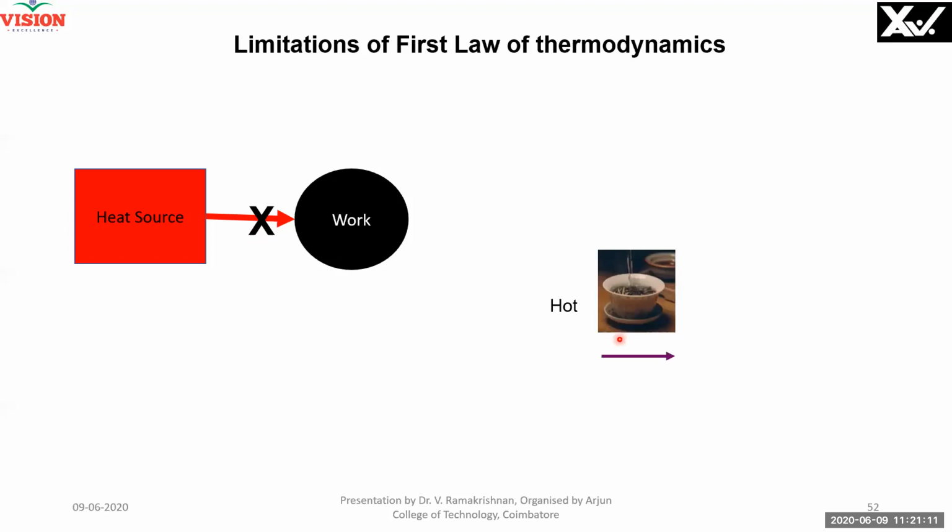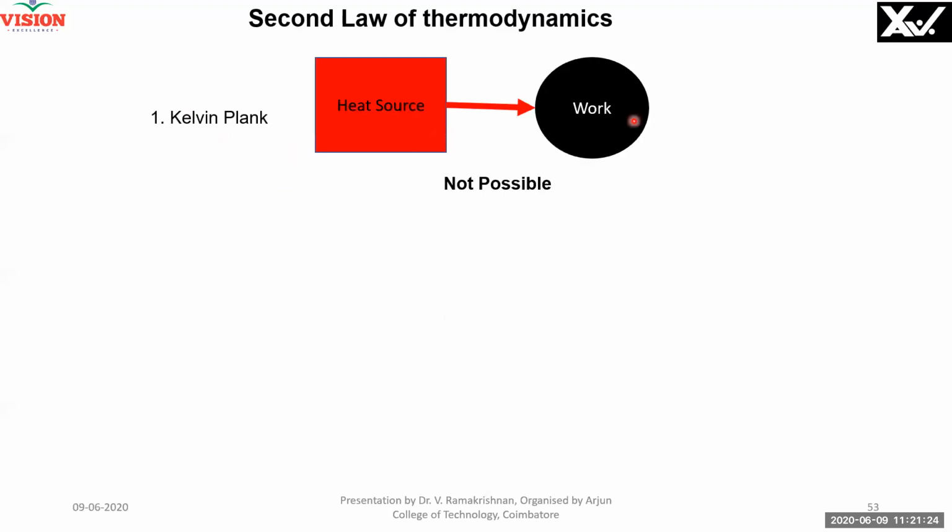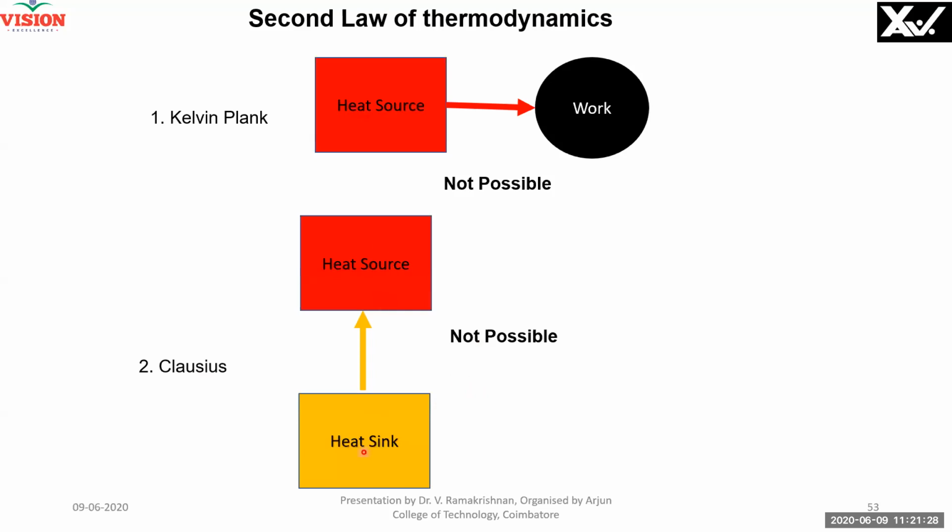Now, coffee. From a lower temperature to a higher temperature, you cannot pass heat. This is the limitation of nature, right? Now, Kelvin-Planck stated the same thing: this is not possible. Clausius stated the same thing: this is not possible, that is, from lower temperature to higher temperature. Both are the same. How do we prove it?